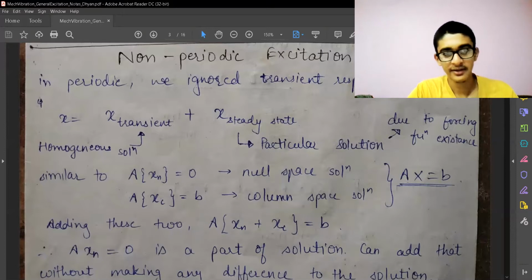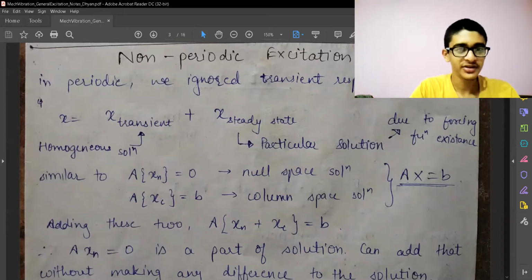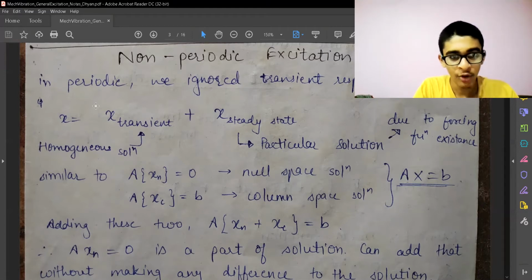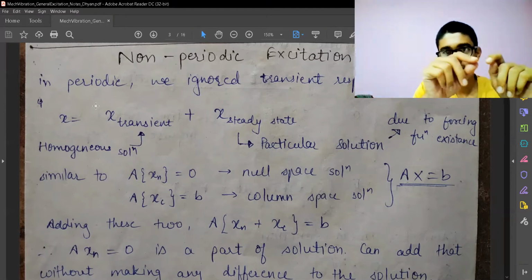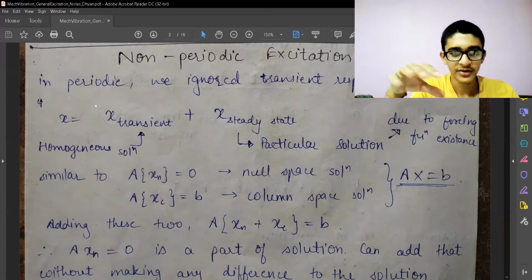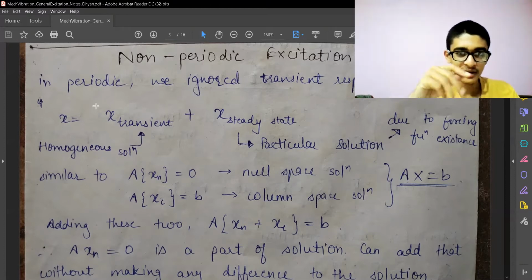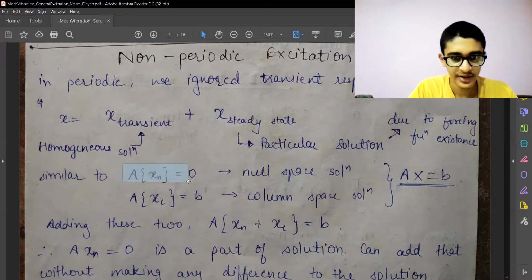So we can split any response in terms of addition of two responses. First is the transient response, and second is the steady state response. So the transient response comes from the homogeneous solution. That means that whatever given system we have is equated to zero. So that means that there is no force. This is a representation of a homogeneous solution.